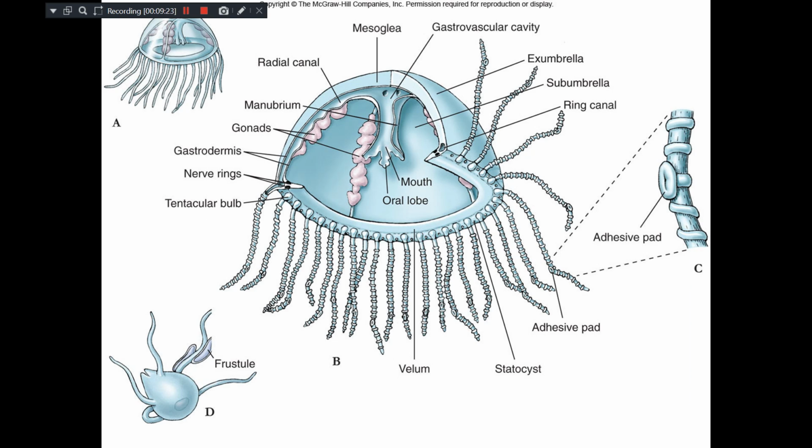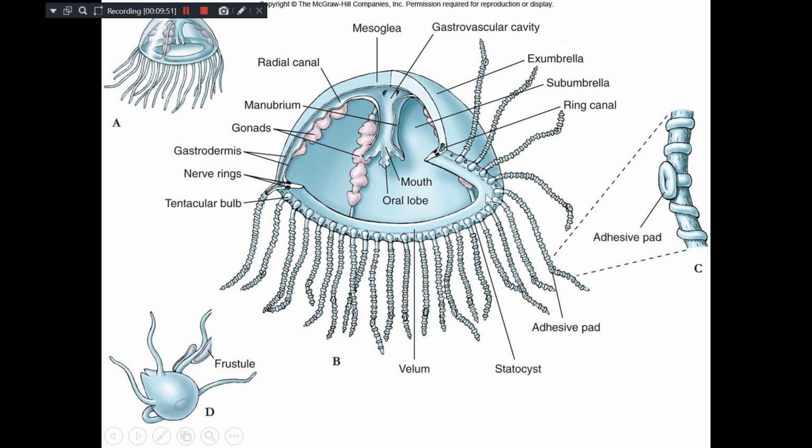See, this is the cross section of a medusa, where you can see this is the oral lobe, this is the mouth, and this is the gastrovascular cavity. And the gastrovascular cavity is continuous up to the entire bell margin and the tentacles. And here I have told you inside there is a fold, that is what you call velum.